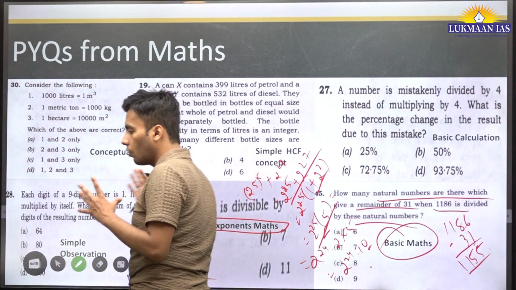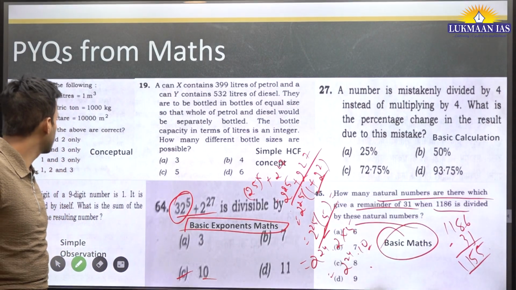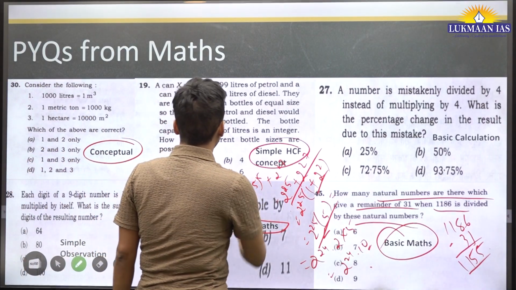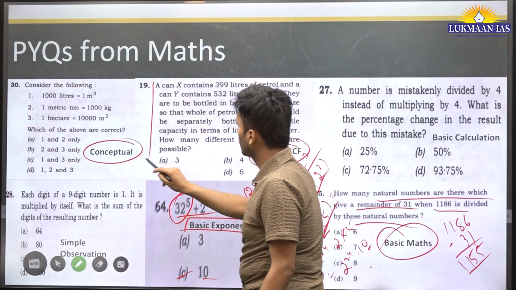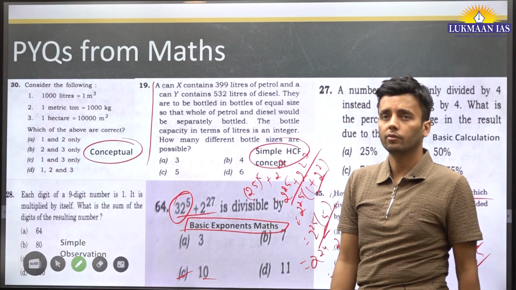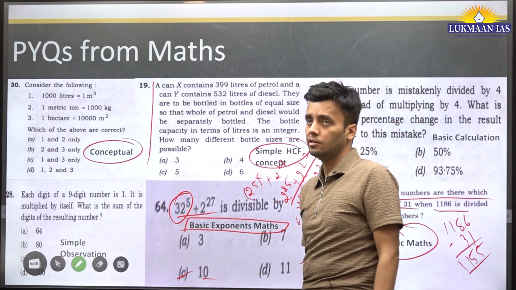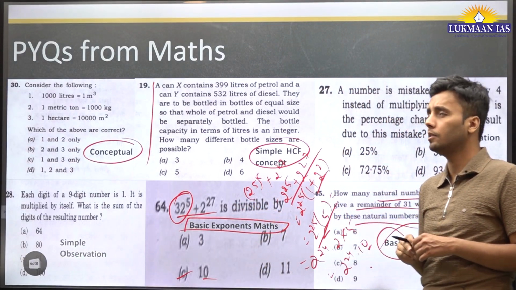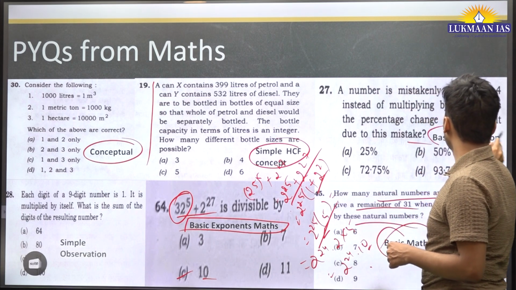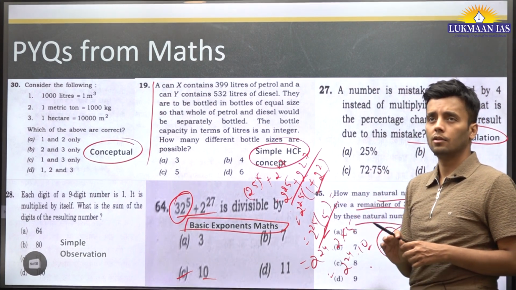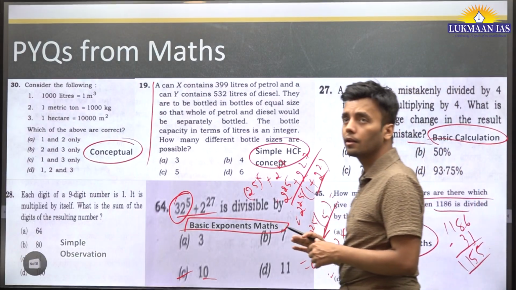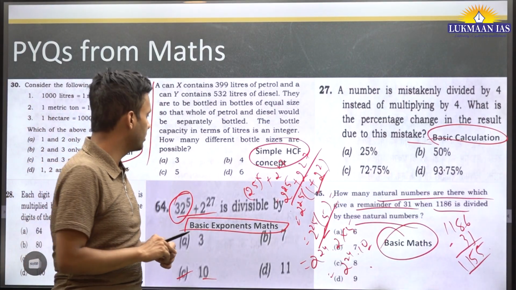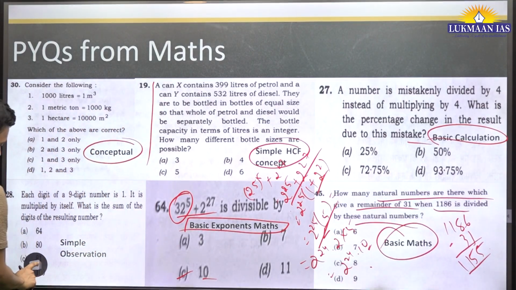So from solving all these questions, what we are able to deduce is that some are conceptual, some include some basic HCF concept. Now suppose this takes a lot of time to read and it seems very tough, but the question is very easy. So we need to be prepared for such kind of questions that seem very tough and are actually very easy. And this one, basic calculation, these are all PYQs, and you see how easy they are, and they are free marks. Knowing just basic concepts, you can clear this with ease.